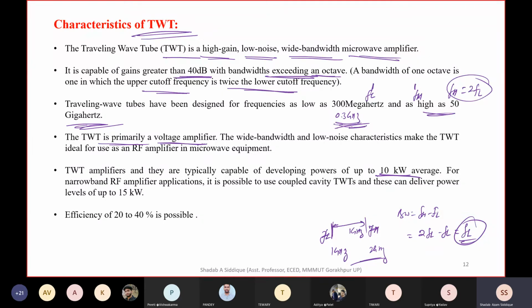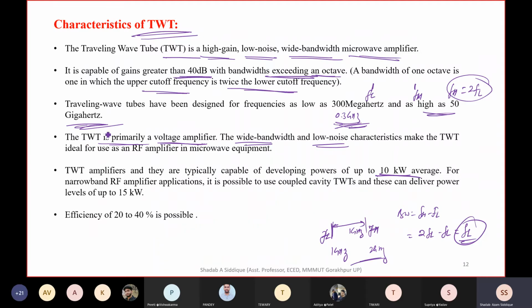But due to its characteristics of low noise and wide bandwidth, now we are using this traveling wave tube as an RF amplifier in microwave equipment.